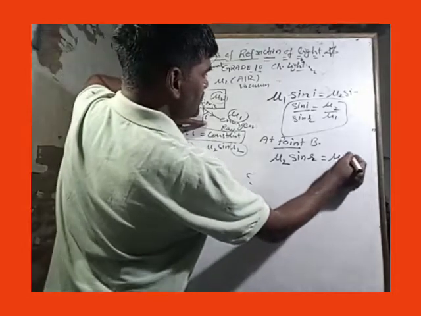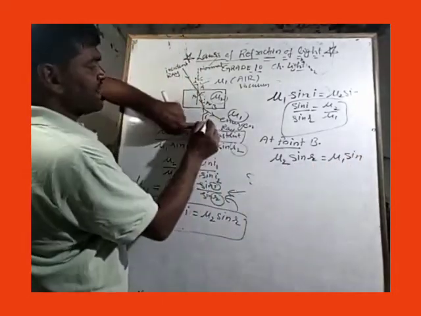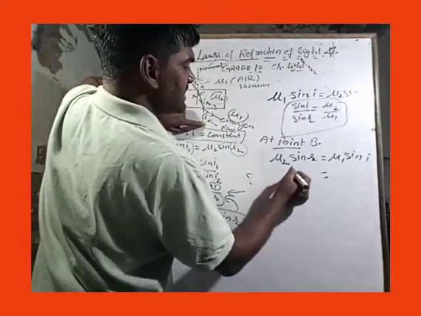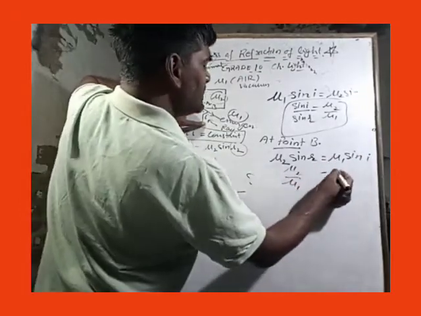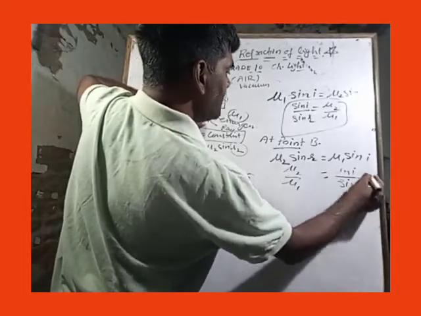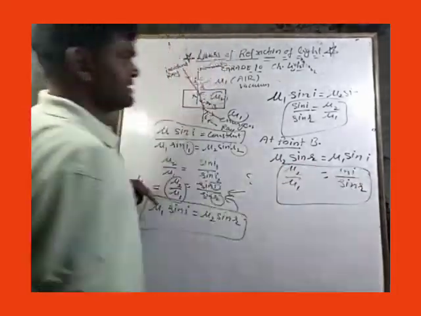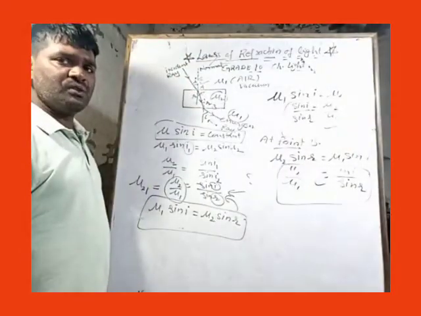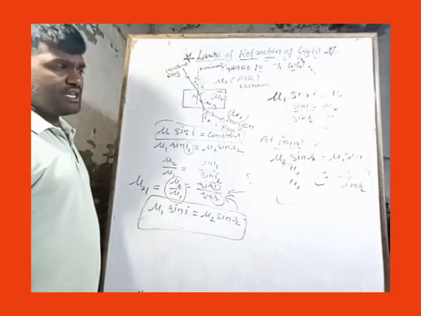So mu1 into sine of that angle we have considered, this angle I. Hence once again it can be written as mu2 by mu1 equals sine I upon sine r. In both the cases we have reached the same result.